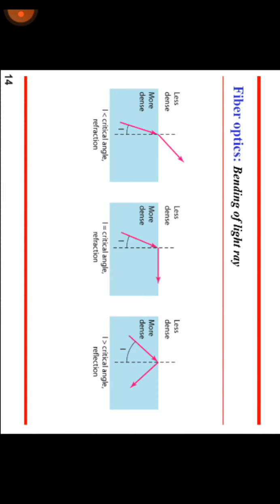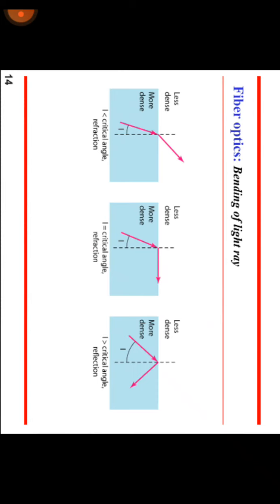Fiber optics is a technology used to transmit information as pulses of light through strands of fiber made of glass or plastic over long distances. The main purpose of fiber optics is long distance, high performance data networking. It is commonly used in telecommunication services such as internet, television and telephones.